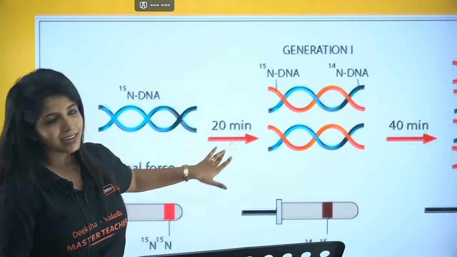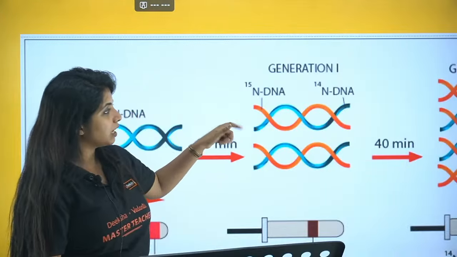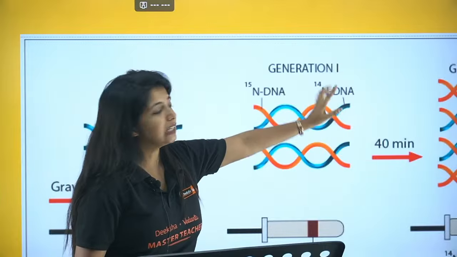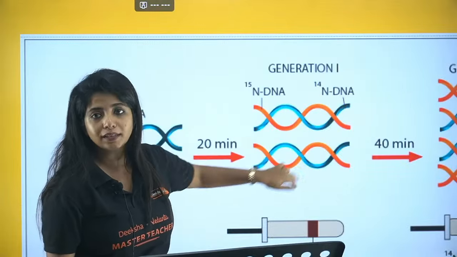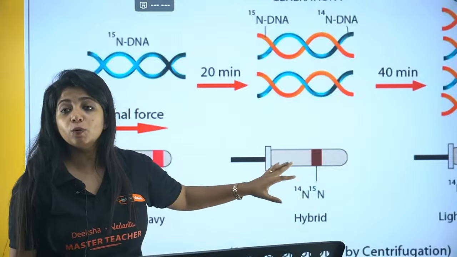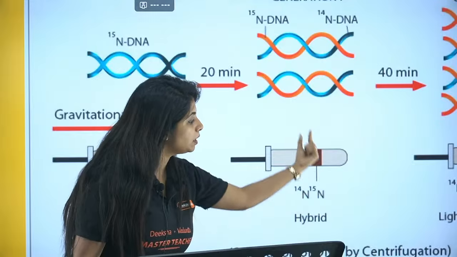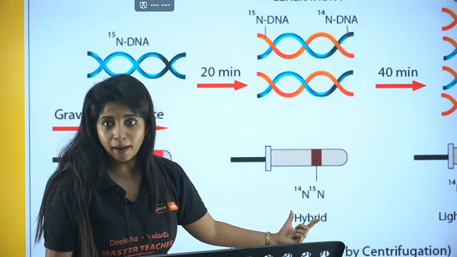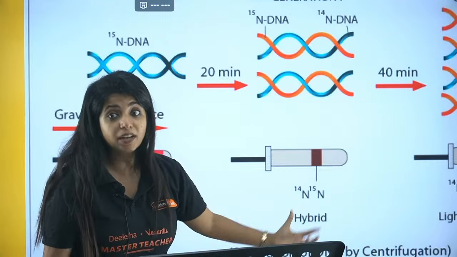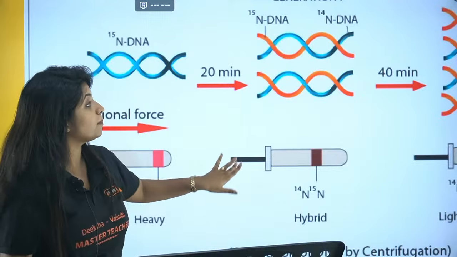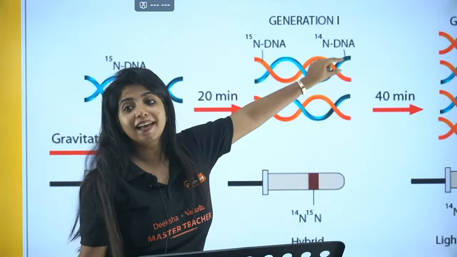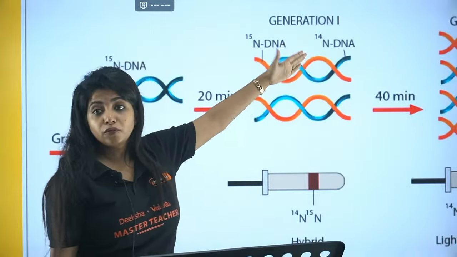So they made up the DNA with the help of N14. But the problem was that one strand contained N15, the parental one, and the new strand contained what? N14. The same thing happened over here. Now when he centrifuged in the cesium chloride medium, he found the band in between, and this was known as hybrid band. Why do you think hybrid band was being formed? Because the parental strand was still there. It was not like both of them were N14, right?